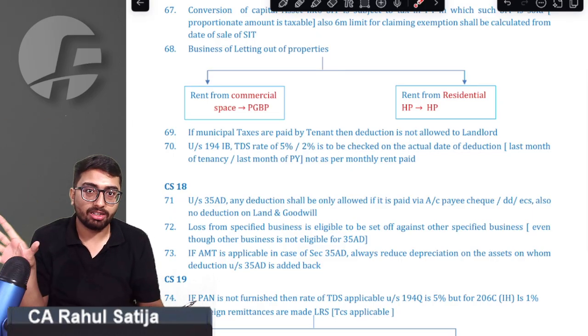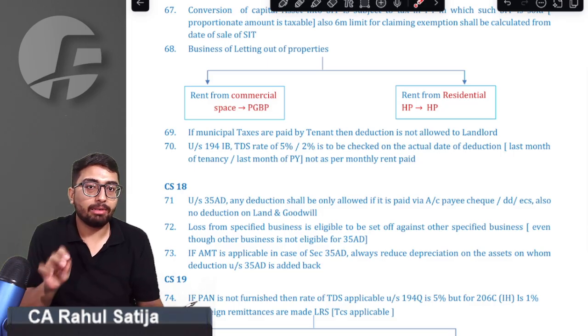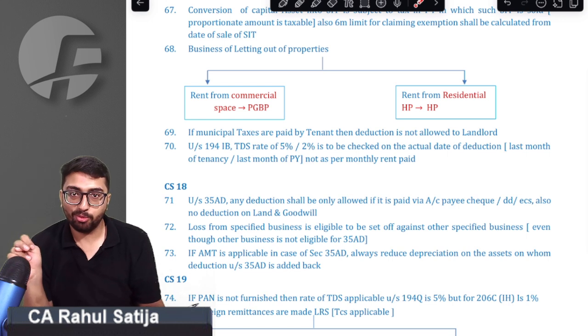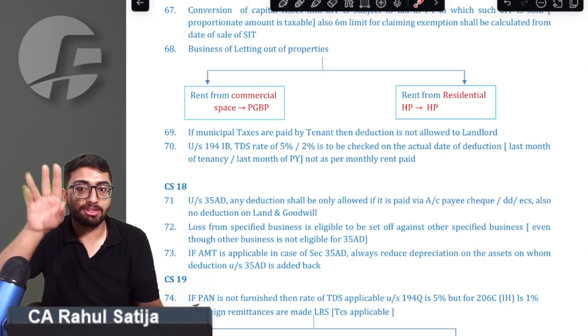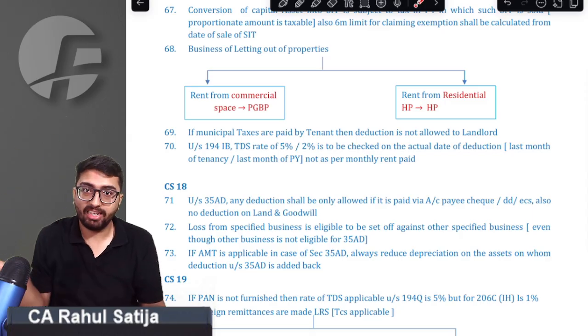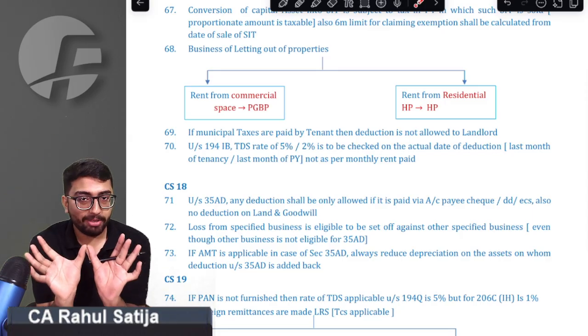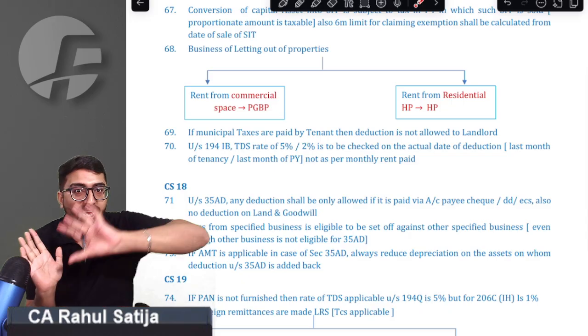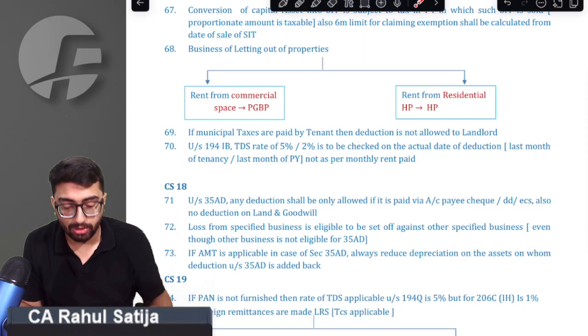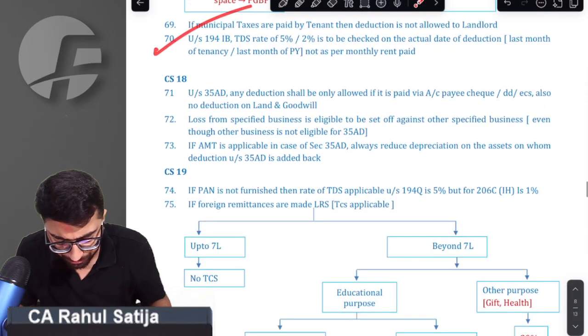If you have to deduct TDS on 31st March, then the TDS applicable would be 2%. If you are deducting TDS in December, it would be 2%. If you are deducting TDS in October, so 2%. But if you have to deduct TDS prior to September or in September, then the 5% rate would apply. You don't have to deduct TDS in proportionate periods. So the entire TDS is to be deducted at a single rate only. It depends upon the date on which you have to deduct the TDS. So we got that point.